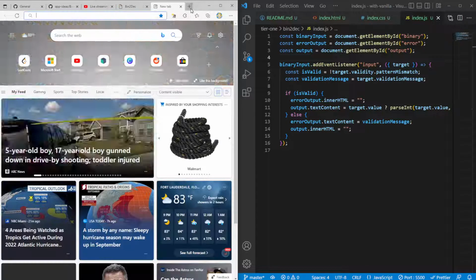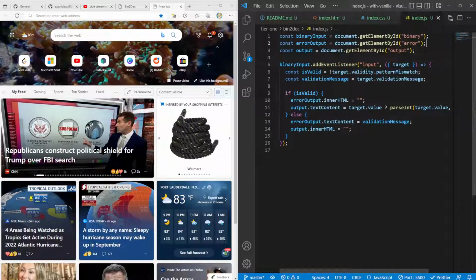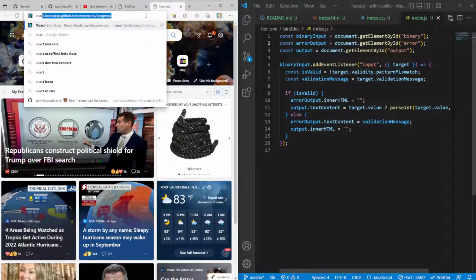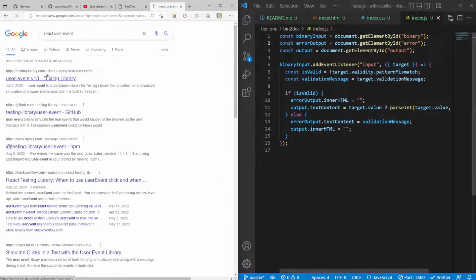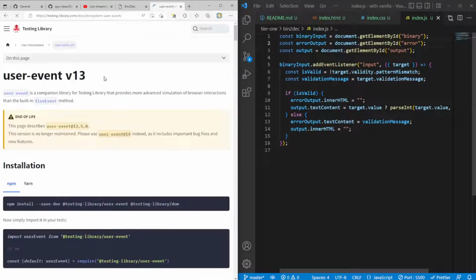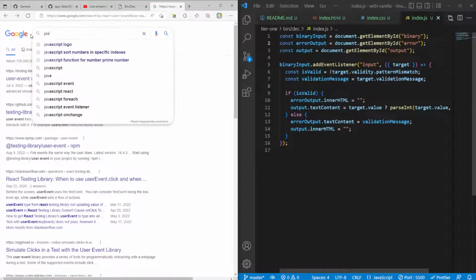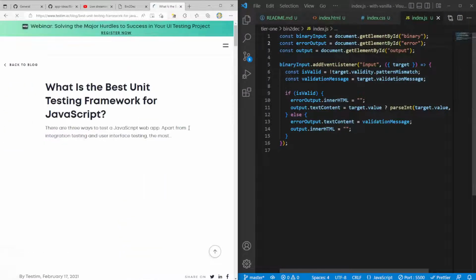Let me try and mess with this a little bit and see how we can emulate this, right? I know in React there's the user event testing library, but can I get this for JavaScript unit testing? I guess it's like Jest. What is the best unit framework for testing?